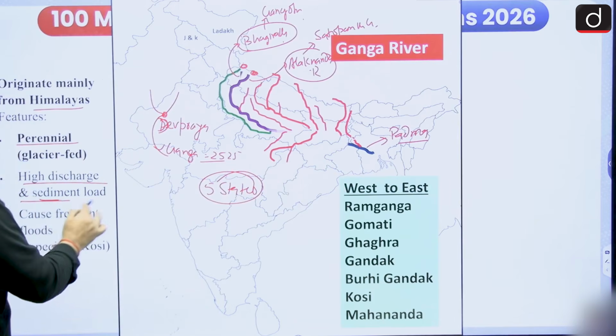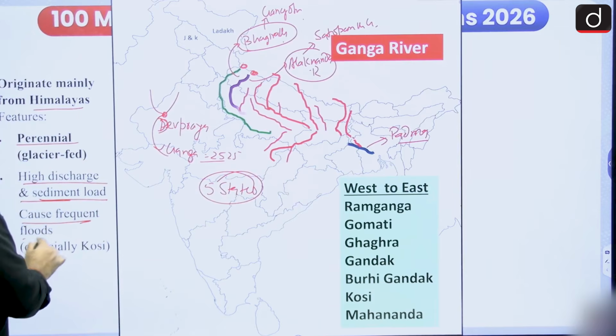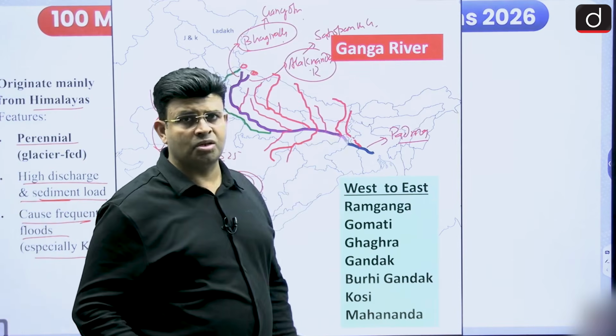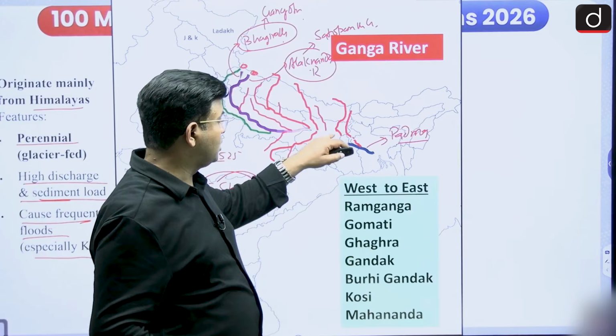So there is a high sediment load and it causes frequent floods, especially the Kosi river. You can say that the Kosi river is known as the sorrow of Bihar. Here you can see.